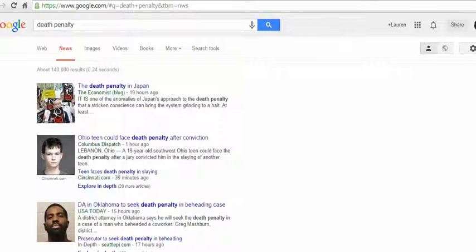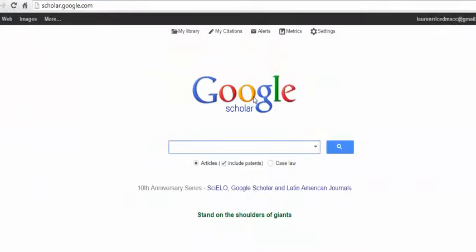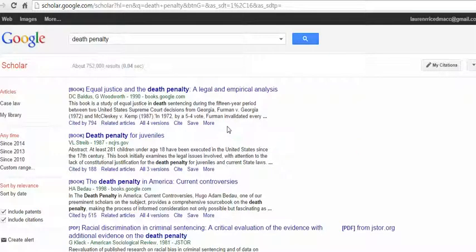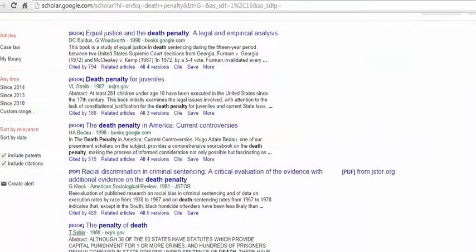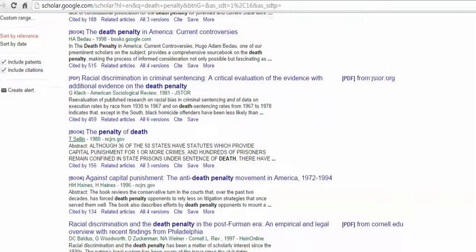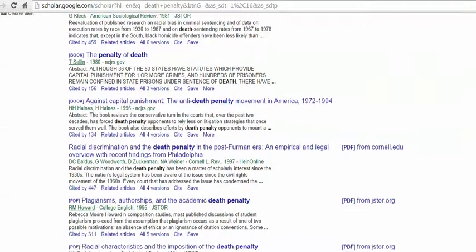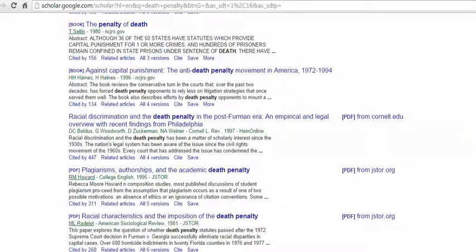There's another way that we can narrow down our Google searches, and that's called Google Scholar. And if you go to scholar.google.com, you'll get a page like this, and we can search the same sort of thing. And we're going to get a lot more high quality sources here. A lot of these are going to come from books or journals. They're not necessarily going to be newspaper articles, but they're going to be a lot more in depth and probably a lot more, quote unquote, serious.